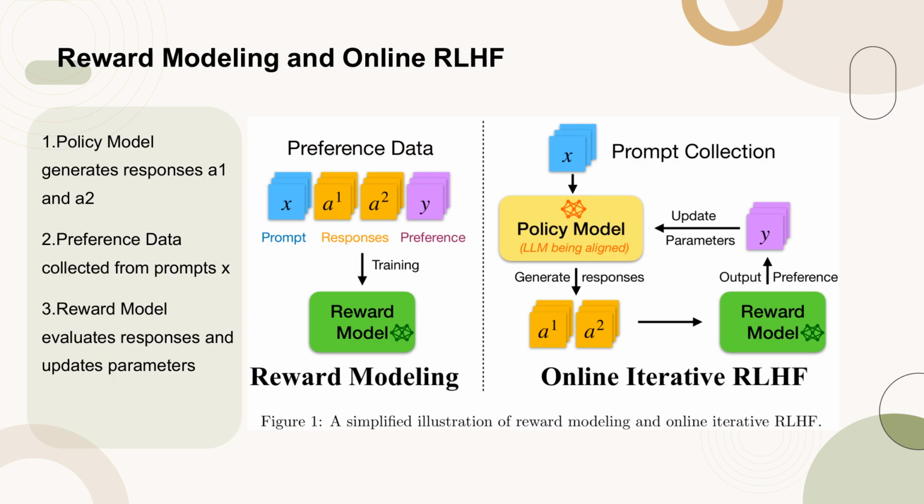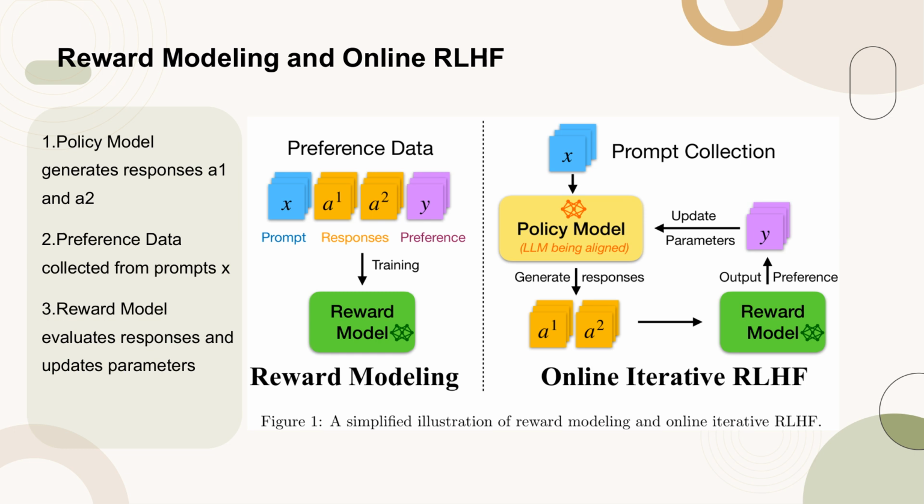Figure 1 provides a simplified illustration of the reward modeling and online iterative reinforcement learning from human feedback, RLHF, process. The policy model, which represents the large language model, LLM, being aligned, generates two responses, A1 and A2, for a given prompt X. These responses are then evaluated by the reward model, which assesses their quality based on the preference data collected from human feedback, or a proxy model.